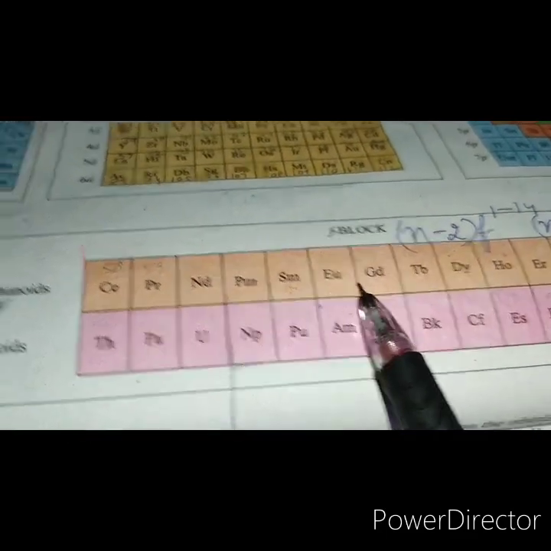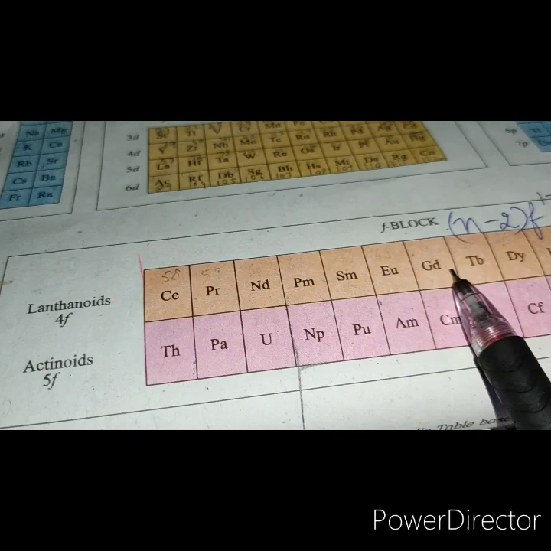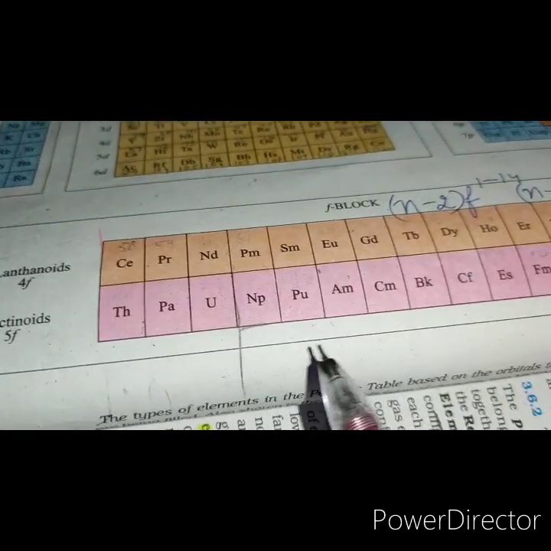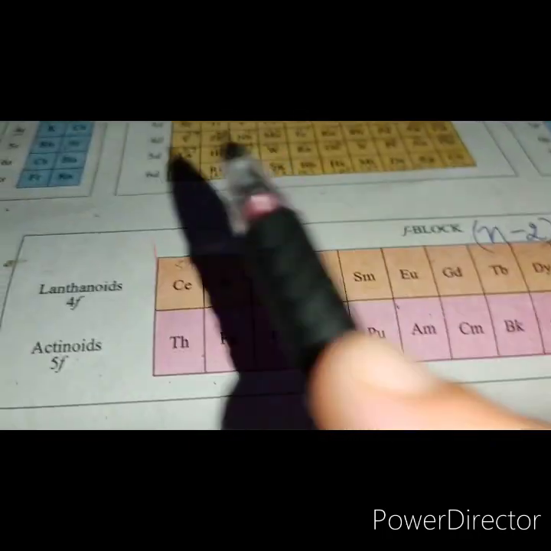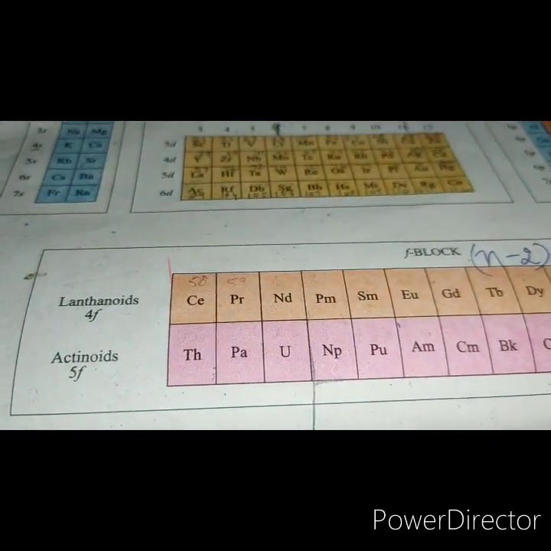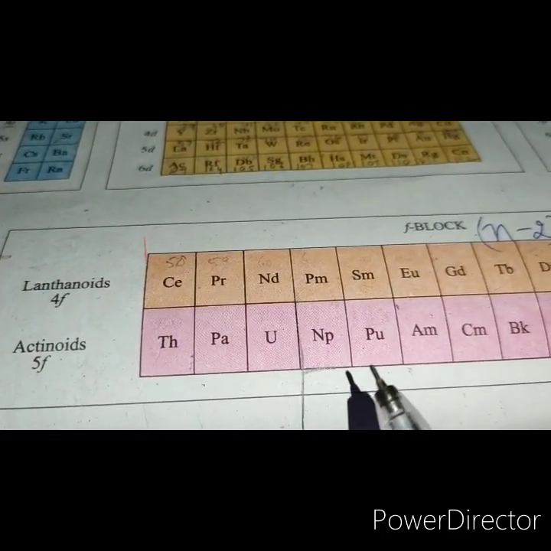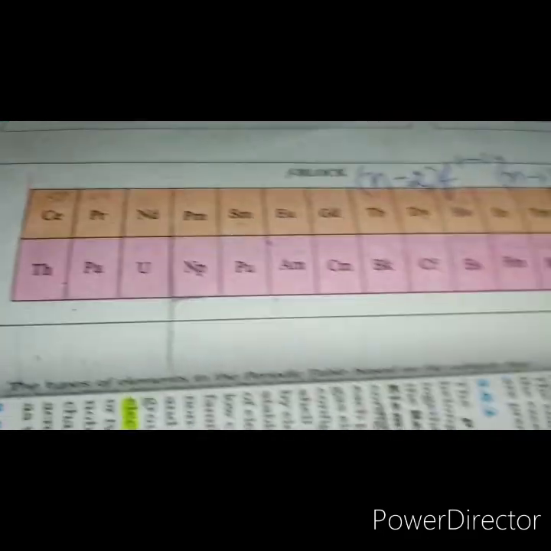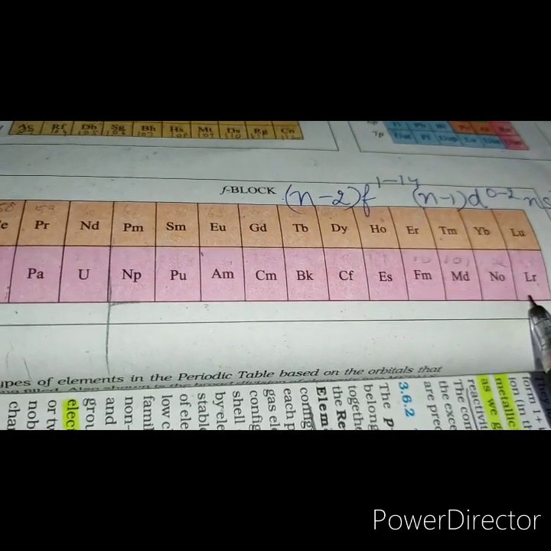They are called lanthanoids or lanthanides. They are also called rare earth elements.